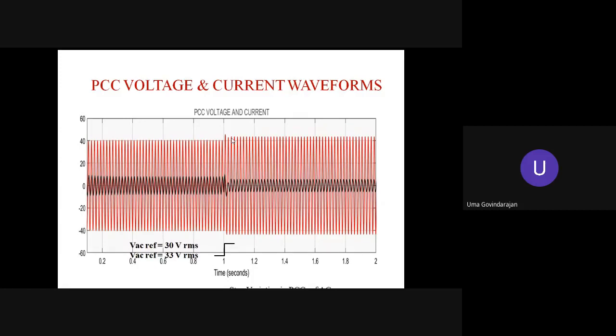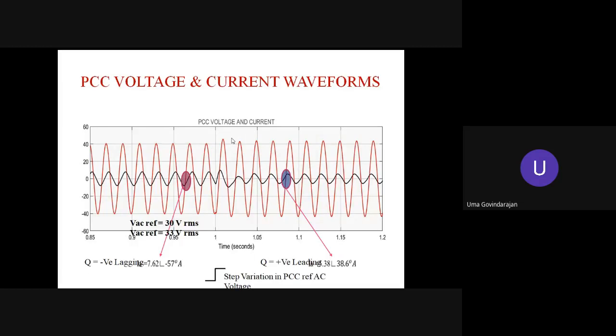The PCC voltage over many cycles is shown here. An expanded view is shown in the other slide. We look into that. During AC voltage regulation, the PCC voltage is regulated, but the current need not be in phase with the voltage. The PCC voltage is regulated depending upon Q. To achieve voltage regulation, we need to inject or absorb reactive power. Therefore, here it is shown clearly that Q is negative, like a lagging component. Here Q is leading, so it shows as a positive angle. So the same VSC can also perform the PCC voltage regulation.